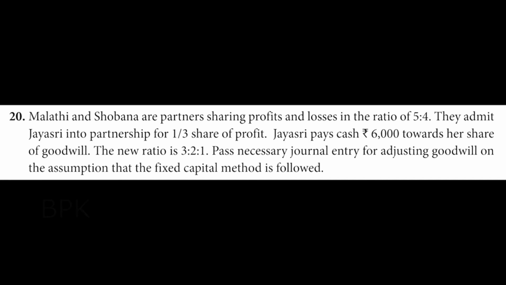Question number 20, page number 177. Malati and Shobana are partners sharing profits and losses in the ratio of 5:4. They admit Jayashree into the partnership for 1/3 share of profit. Jayashree pays cash ₹6,000 towards her share of goodwill. The new ratio is 3:2:1. Pass necessary journal entry for adjusting goodwill on the assumption that the fixed capital method is followed.